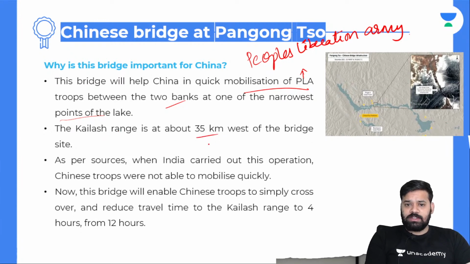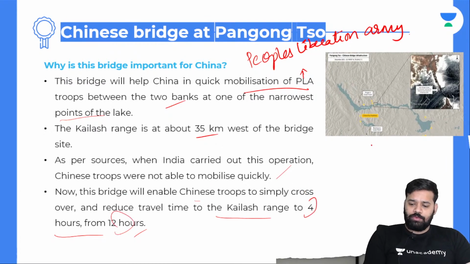The Kailash range is about 35 kilometers west of the bridge. As per sources, when India carried out this operation, Chinese troops were not able to mobilize quickly. Now this bridge will enable Chinese troops to simply cross over, reducing the travel time to the Kailash range to 4 hours from 12 hours. So this is how much time it is going to reduce for the Chinese army if they have to come from this particular point in China to the Kailash range.